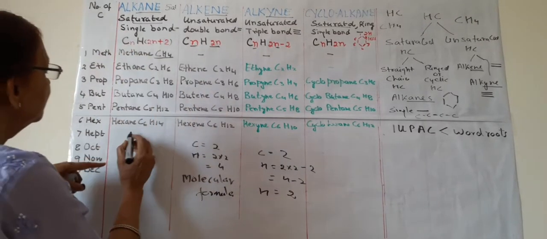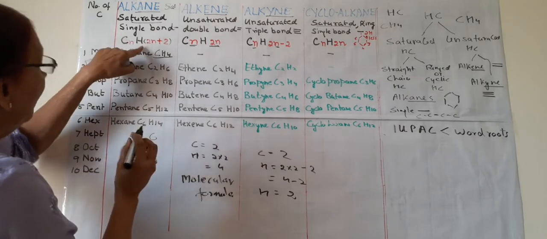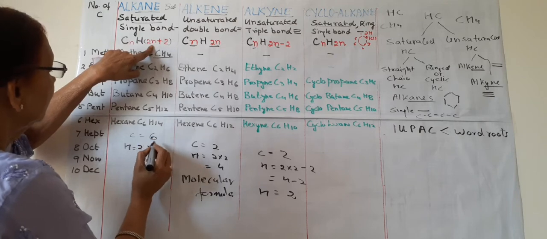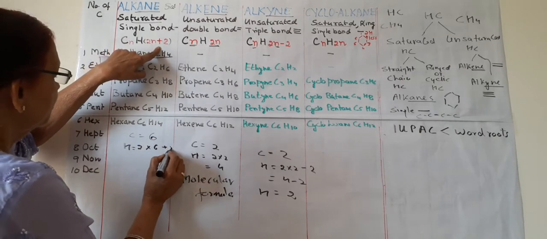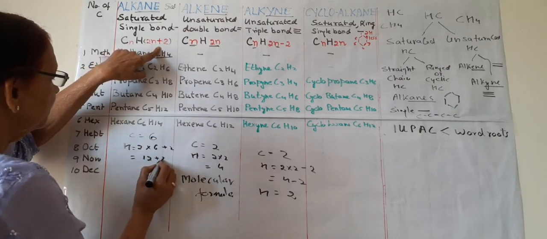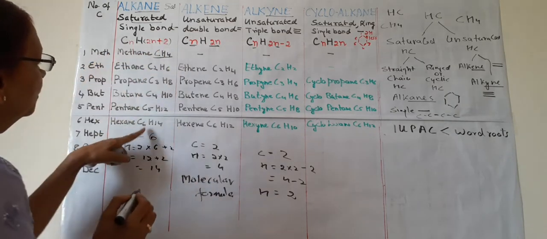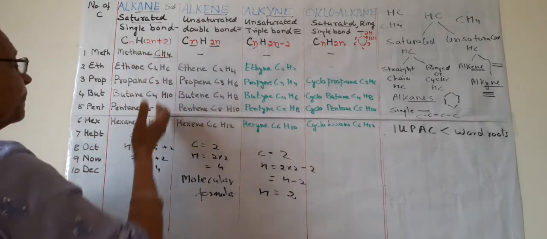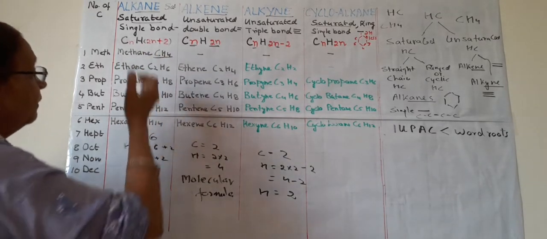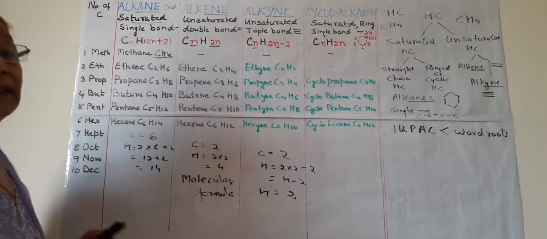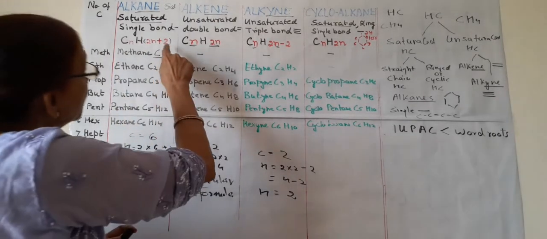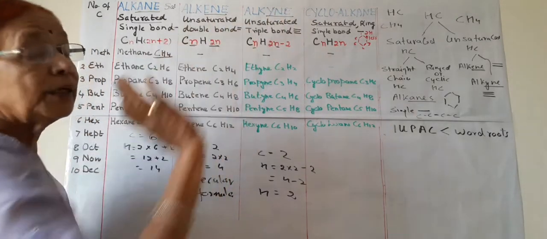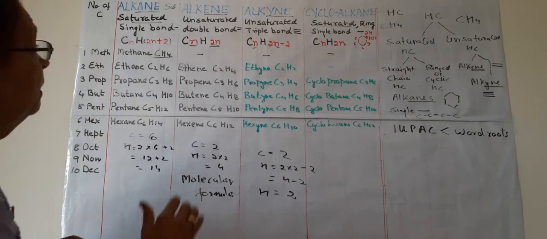C is equal to 6. H should be 2 into N plus 2. N is 6, so it should be 12 plus 2, which is 14. So hexane should be C6H14. This is how we remember this formula and we can make out by this general formula. So it is most important to learn this general formula of all the 3 or 4 hydrocarbons.